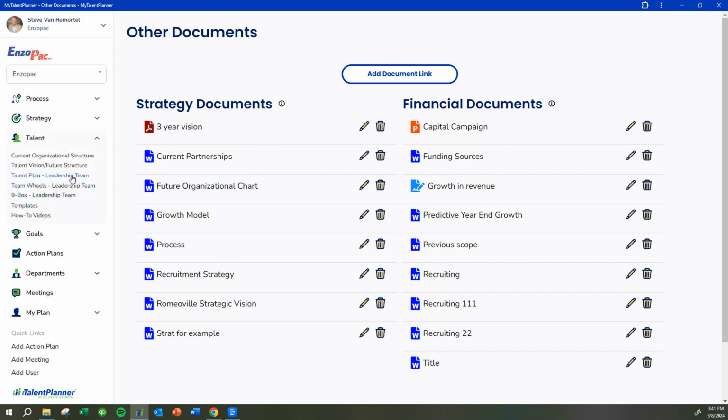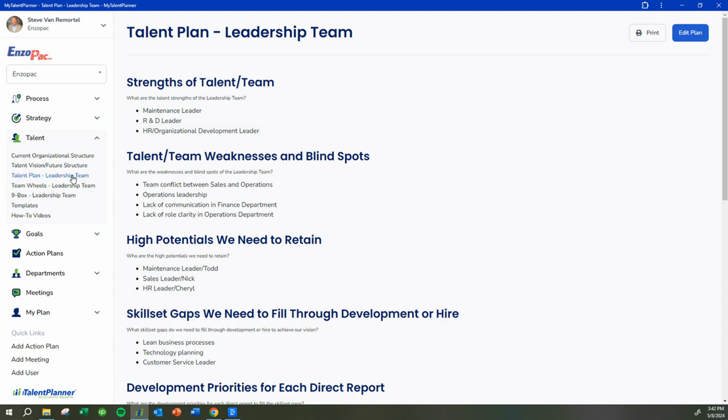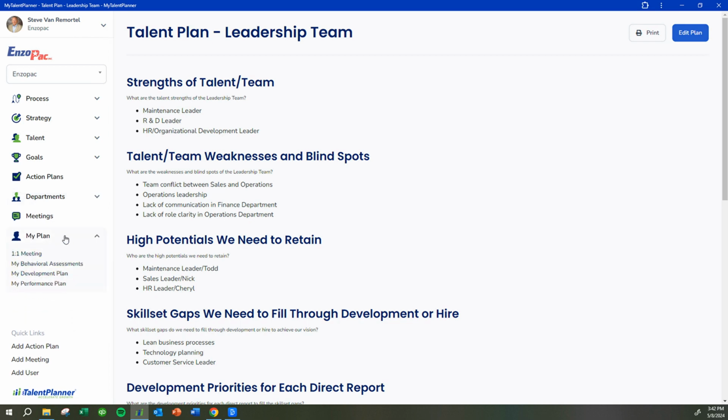We like to say that the strategic plan is the first plan you put together, but the most important plan you will have is your talent plans. Talent plans are put together at the leadership team level, they're put together at the department level, and they're put together for each person in the organization. So at the leadership team level, let's just quickly walk through what's in a talent plan.